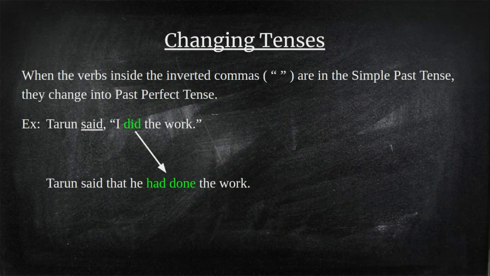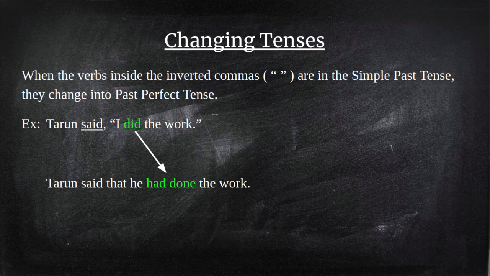And when the verb in the inverted commas is in the simple past tense, in that case, what happens? In such a case, the past tense changes into past perfect tense. Here is an example. Tarun said, "I did the work." Here you can see the reporting verb said is in the past tense.